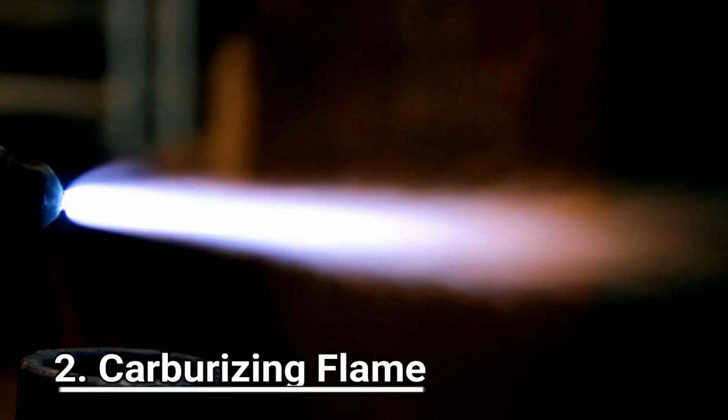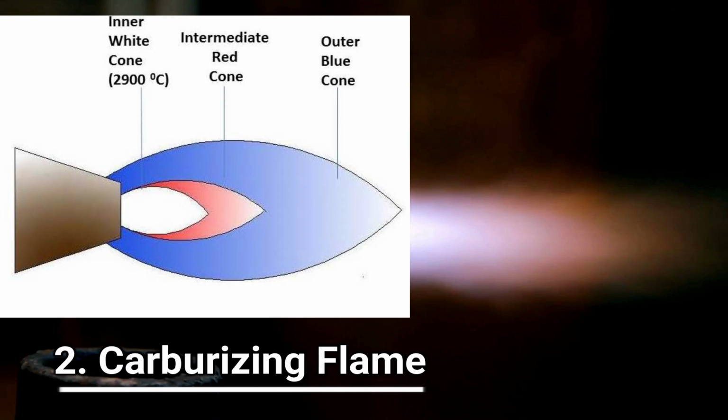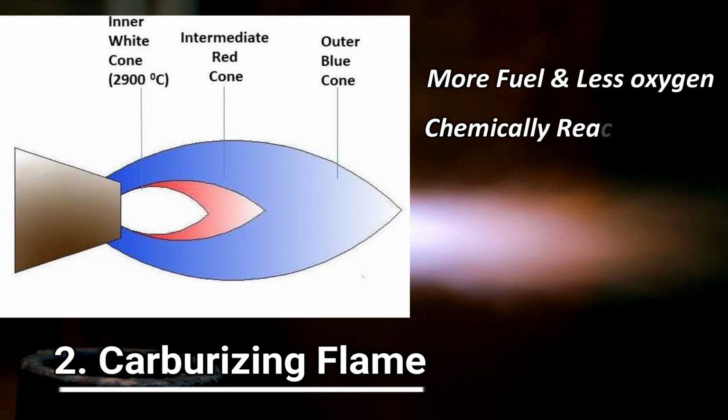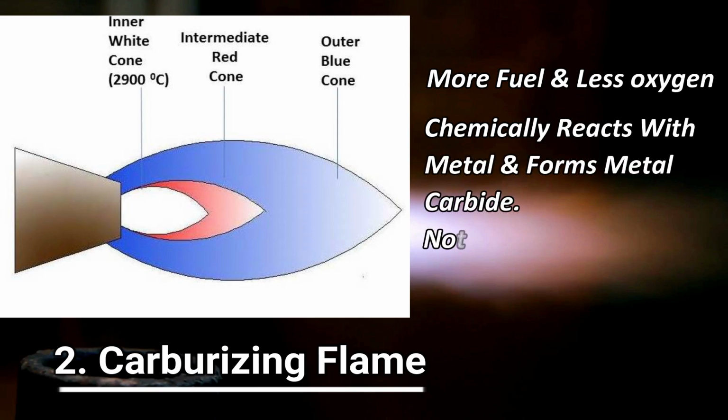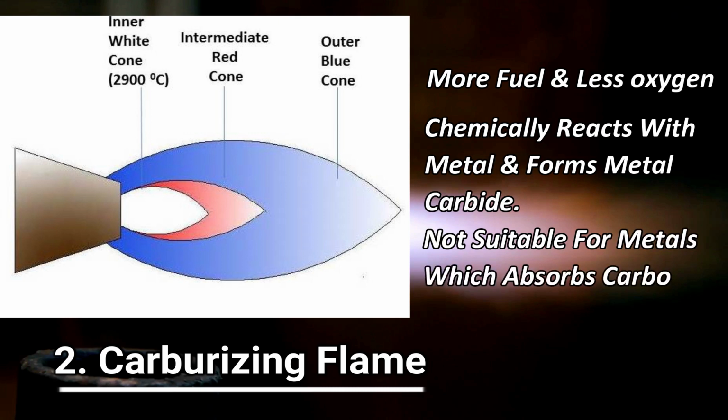The next type of flame is the carburizing flame. This flame has an excess of fuel gas. This flame chemically reacts with the metal and forms metal carbide. Due to this reason, this flame is not used with metals which absorb carbon. It is a smoky and quiet flame.